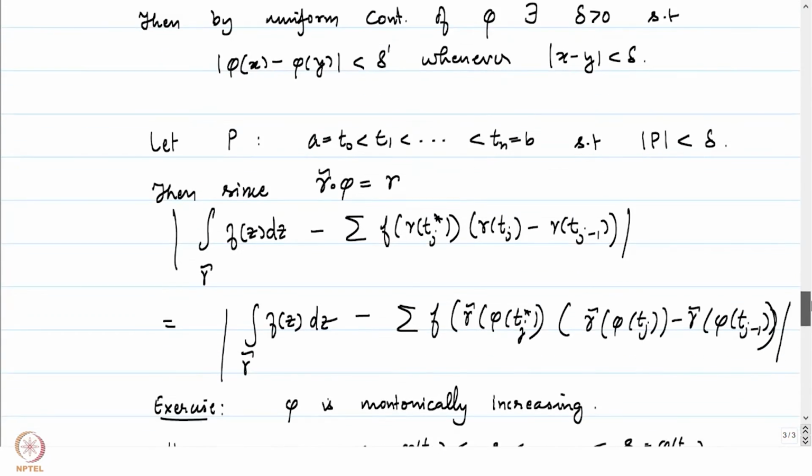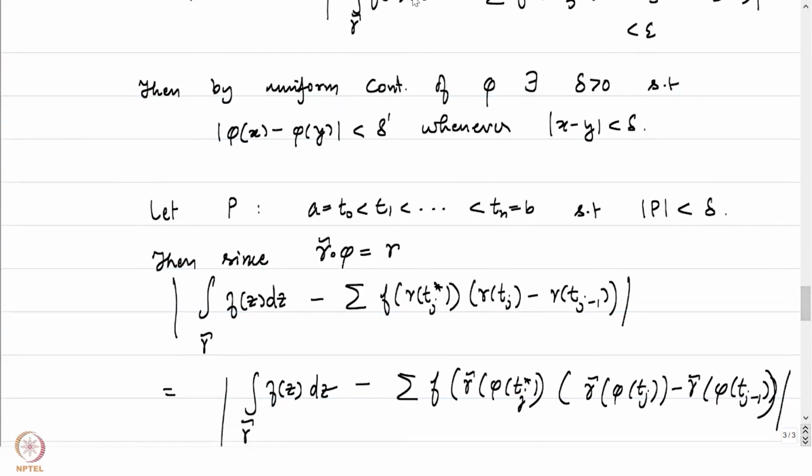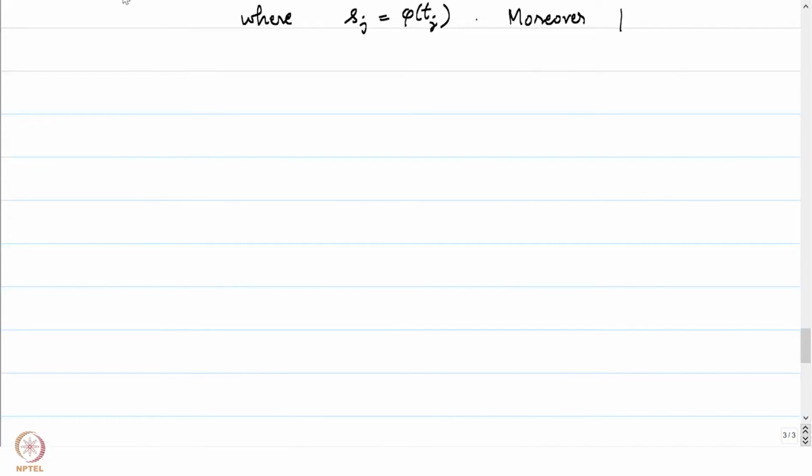Notice that we picked our delta prime here in a very special manner. By uniform continuity of phi, we have picked our delta such that if mod of x minus y is less than delta, phi x minus phi y is less than delta prime. And therefore, we have phi of Tj minus phi of Tj minus 1 is less than delta prime.